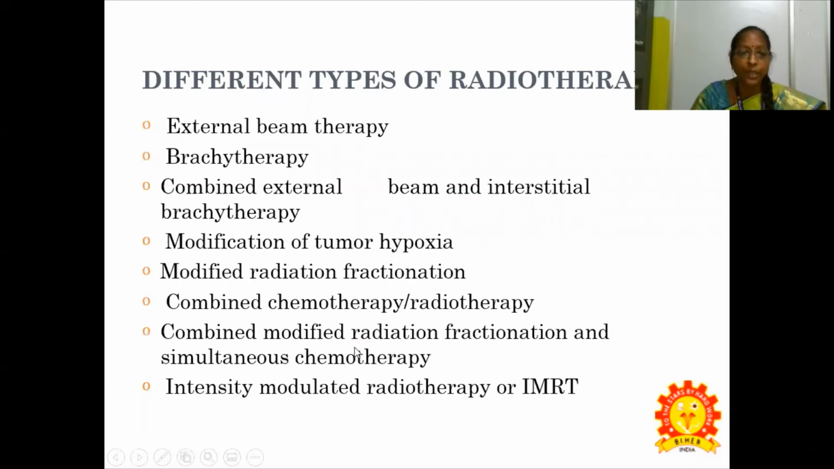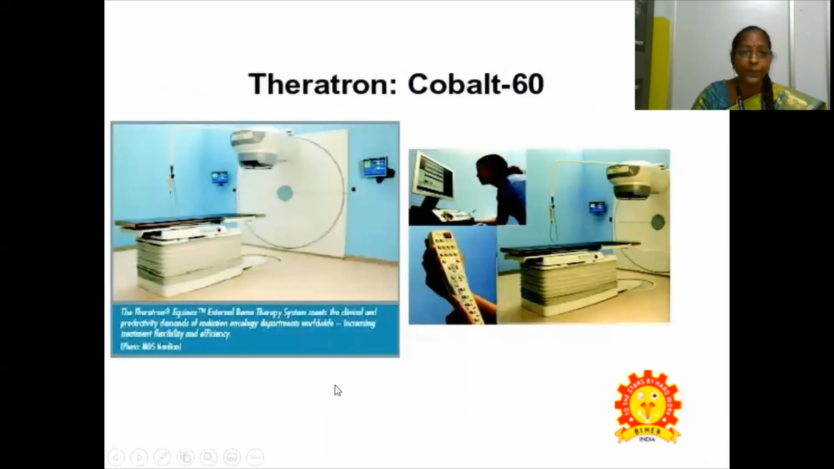Different types of radiotherapy are external beam therapy, brachytherapy, combined external beam and interstitial brachytherapy, modification of tumor hypoxia, modified radiation fractionation, combined chemotherapy and radiotherapy, combined modified radiation fractionation and simultaneous chemotherapy, and intensity modulated radiotherapy, or IMRT.